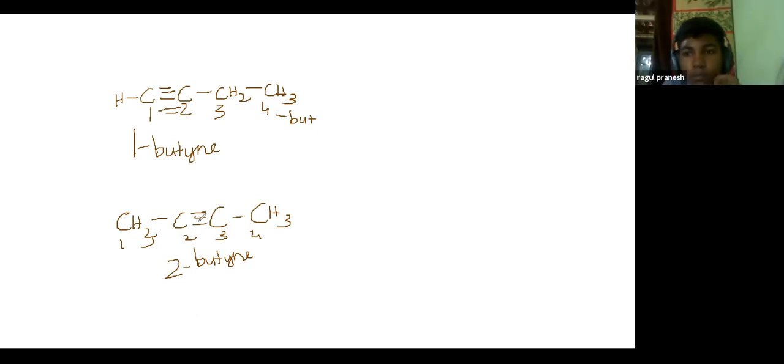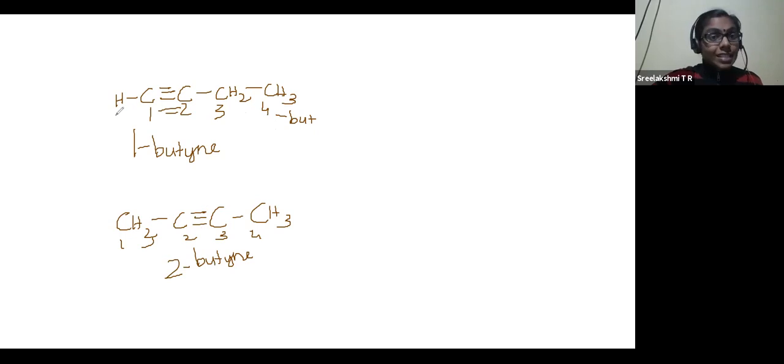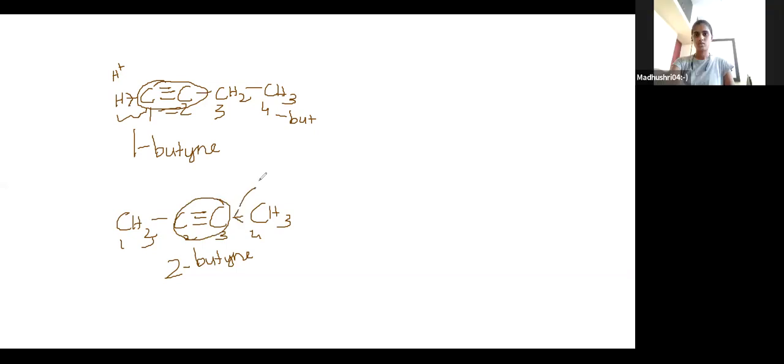So, second position. Now this is the acidic hydrogen, because this carbon atom, this group, is very much electronegative. It will pull the electron towards itself, so it will release the H plus ion. But this group is also very much electronegative. This will also pull electrons, but not from hydrogen. There is no hydrogen to leave as H plus. Am I correct?